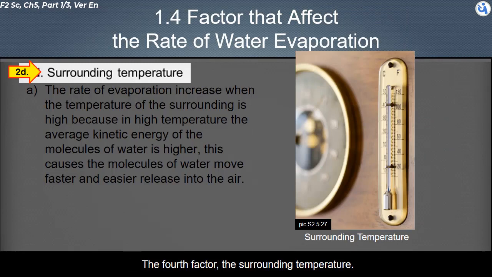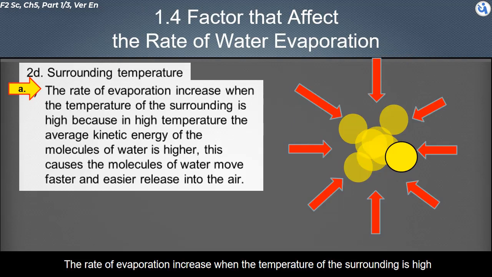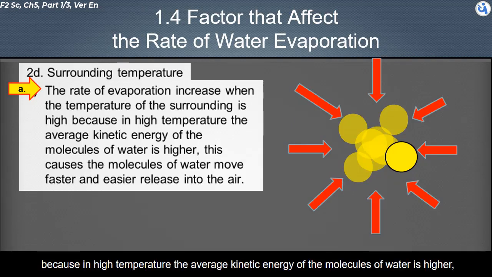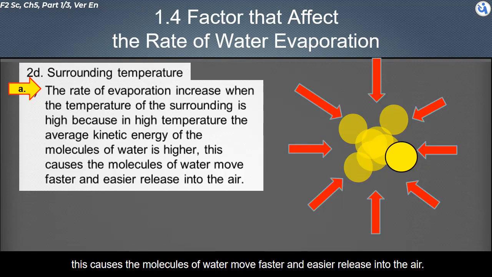The fourth factor, the surrounding temperature. The rate of evaporation increases when the temperature of the surroundings is high. Because at high temperature, the average kinetic energy of the molecules of water is higher. This causes the molecules of water to move faster, and release into the air more easily.